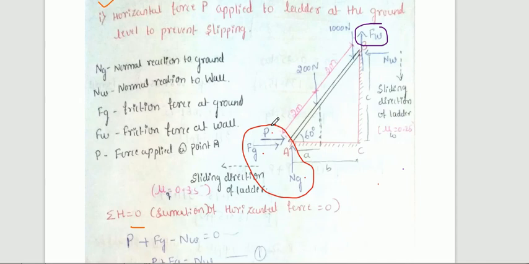Moment due to P, Fg and Ng is 0, correct. Because all the forces are acting at this point A only, the moment due to P, Fg and Ng about point A becomes 0 here. Now the moment due to other forces you need to consider. So other forces means how many forces? Moment due to 200, moment due to 1000, Fw and Nw.